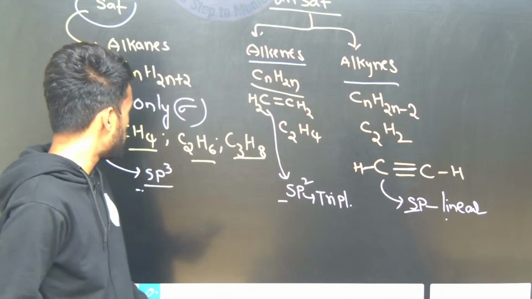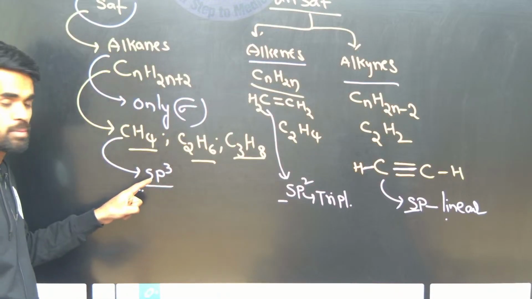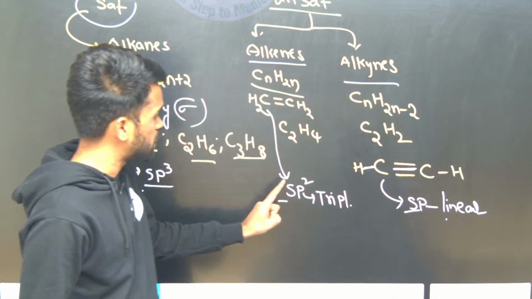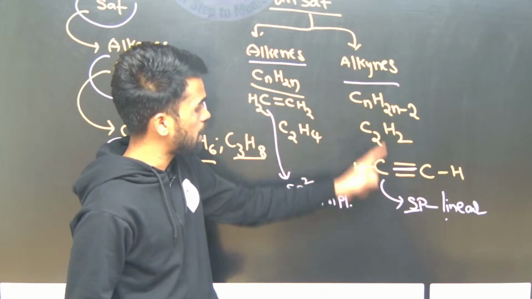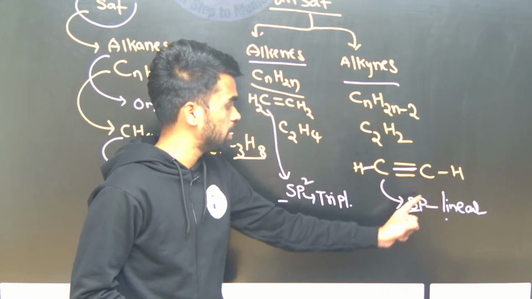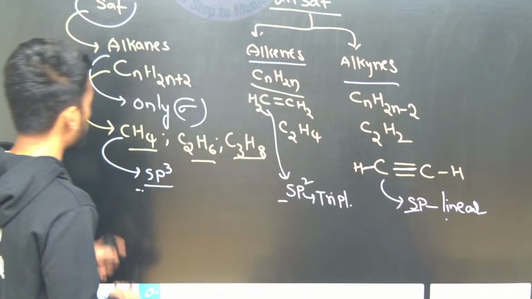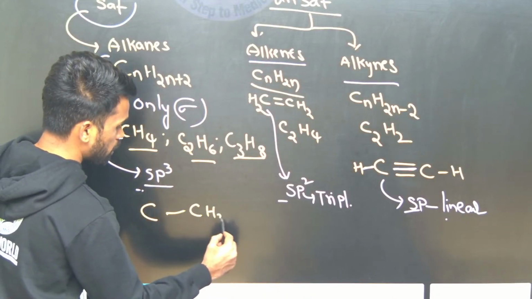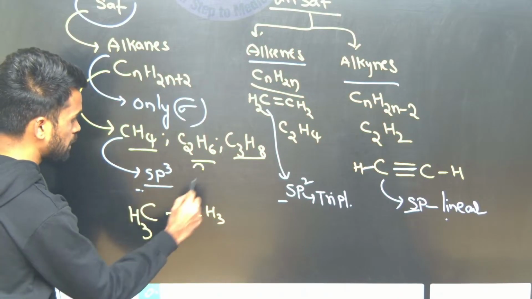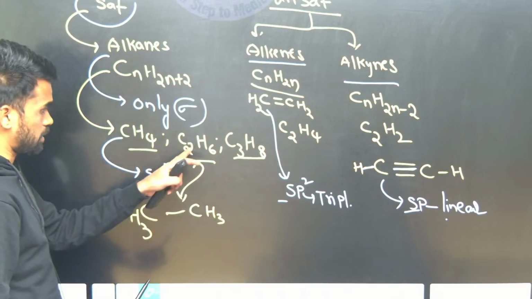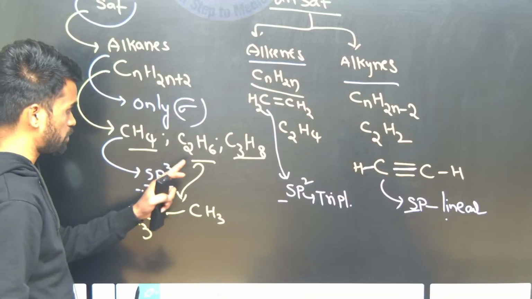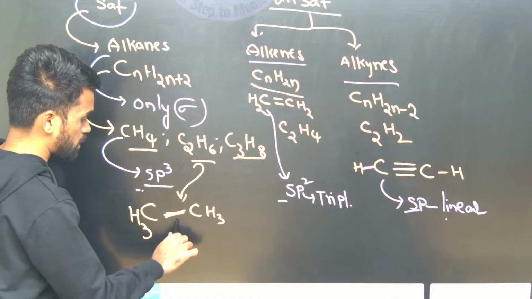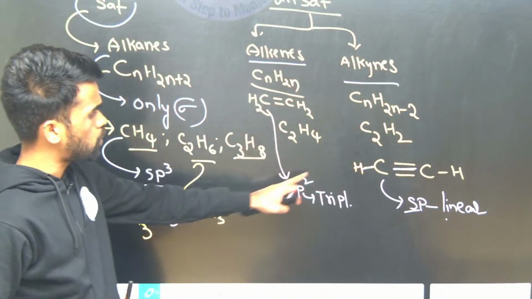Right. So now what I told you: carbon with sp3 hybridization is tetrahedral, which is an alkane example. Alkenes are sp2, trigonal planar, and alkynes are linear, having sp hybridization. Now the number of bonds between carbon atoms in alkanes will be 1. The simplest example is ethane, the second member of the alkane family. It has only one bond between the two carbon atoms, only a sigma bond. Here 2 bonds, here 3 bonds.